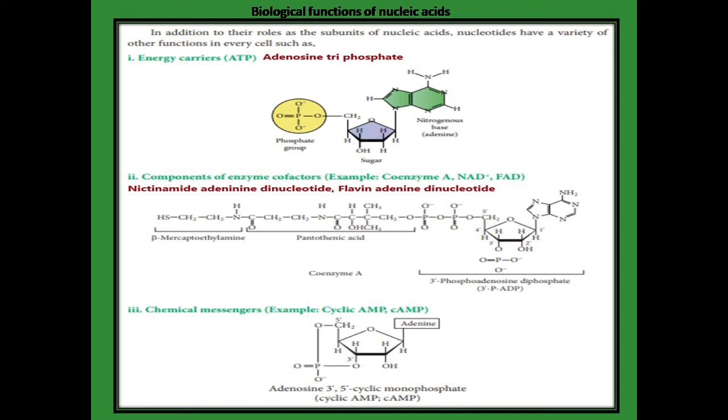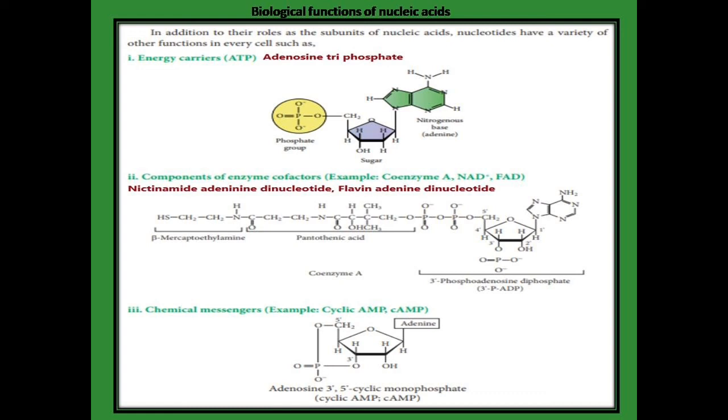Components of enzyme cofactors, for example, coenzyme A, NAD plus and FAD. What is NAD? Nicotinamide adenine dinucleotide. FAD means flavin adenine dinucleotide. The structure is given here. The coenzyme A along with the ADP is given there.